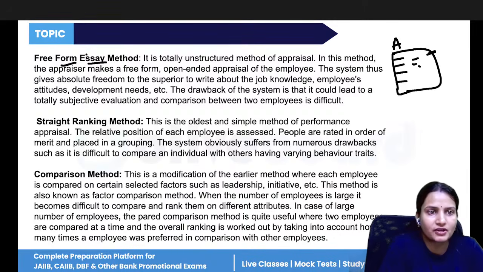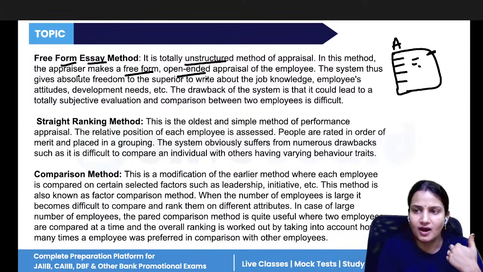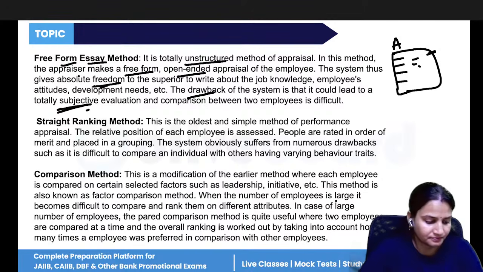So that is the free form essay method. It is totally unstructured, no structured format is there. The appraisal is free form and open ended, so you are allowed to write about the subjectivity of this particular employee. The system gives absolute freedom to write anything about the employee. And what is the drawback? It is a totally subjective evaluation.